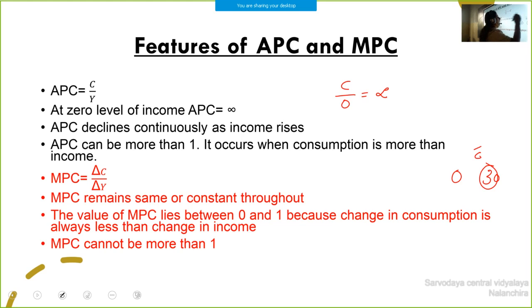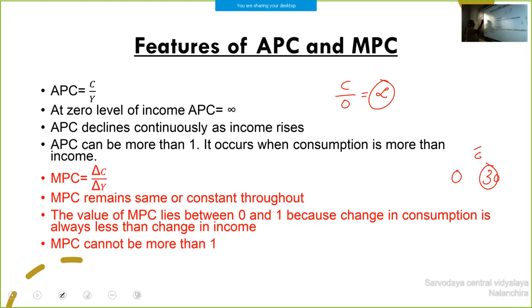That is C dash. So the answer we got is infinity. Clear? So APC can be more than 1. What is the reason? Because of autonomous consumption, or maybe consumption is more than income. That's why the value of APC is more than 1.